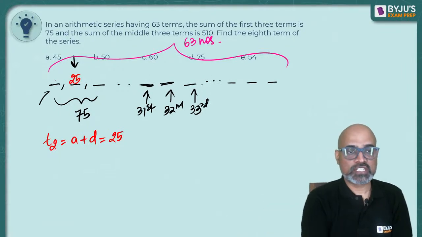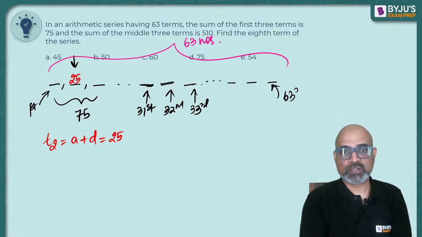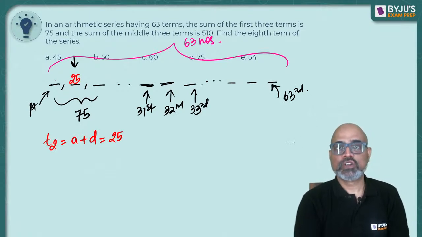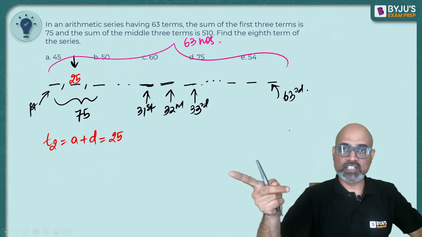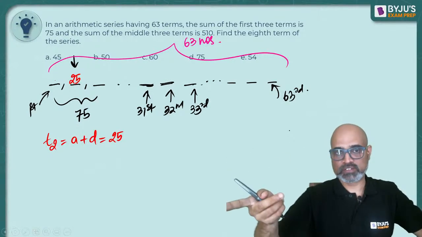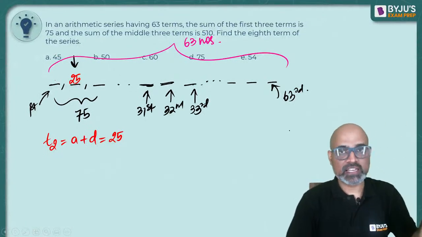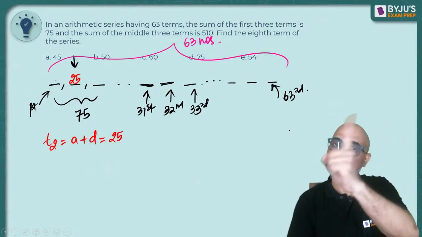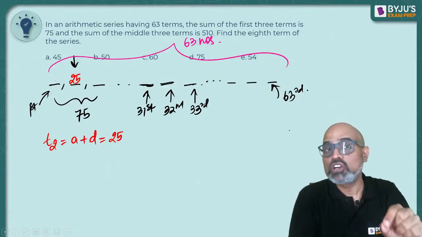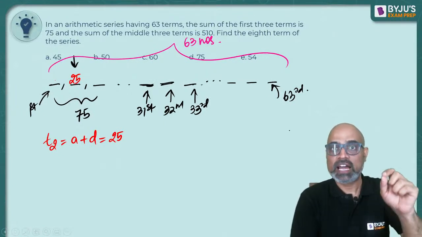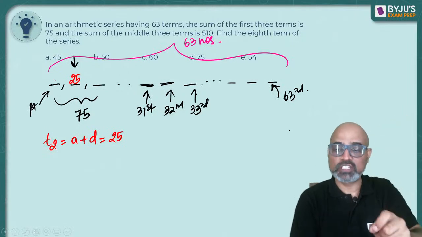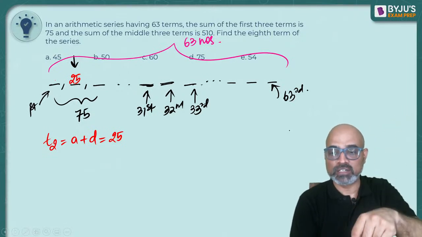So this is your first number, this is your 63rd number, first and last done. Which would be the middle one? 32nd. Before that, 31st. After that, the 33rd number. The values are not 31, 32, 33. I'm talking about the position: 31st number, 32nd number, 33rd number.